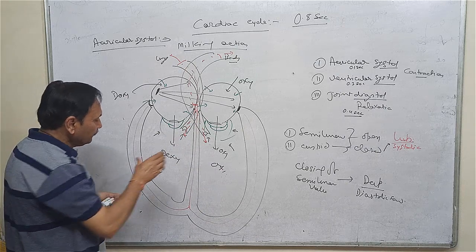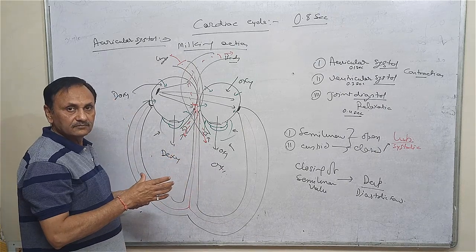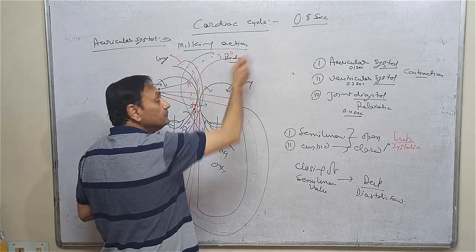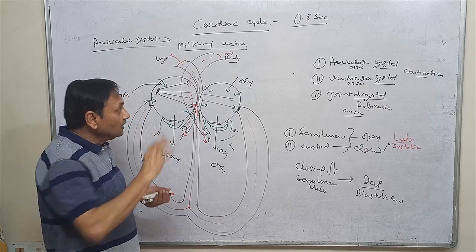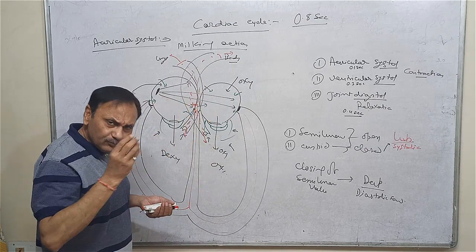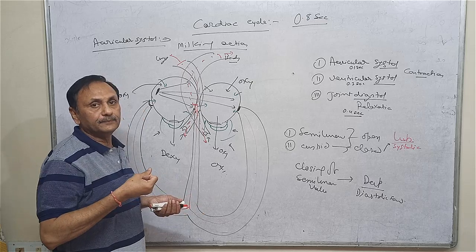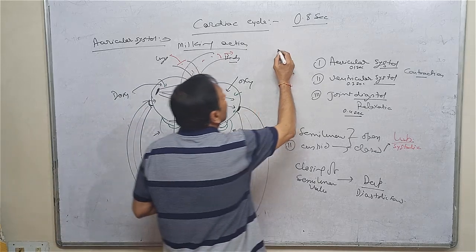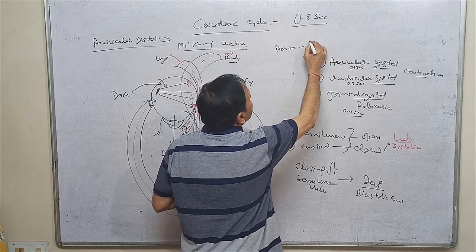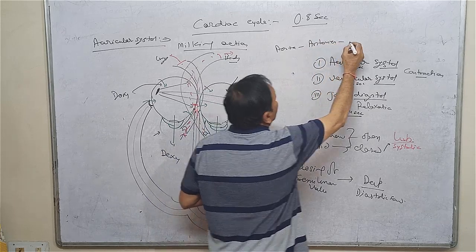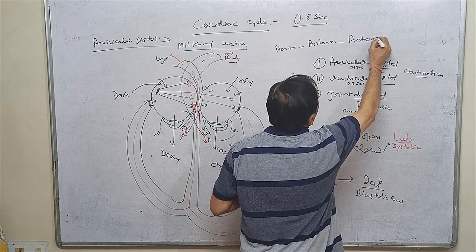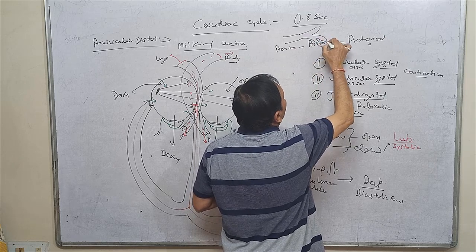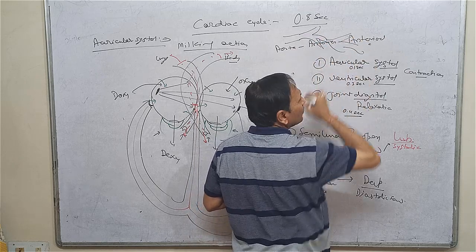Just you will observe that whenever this contracts, then what happens? It carries blood to the lungs, and it carries blood to the body part. It means in every 0.8 second, there is a jerky pump in all of the arteries, just like aorta, arteries, arteriole, like that. If it is aorta, then it is artery, and this one is the arteriole.